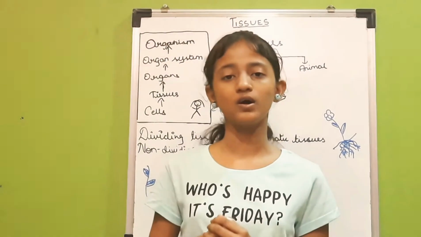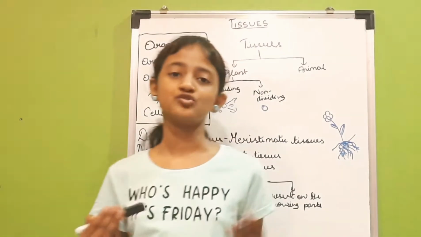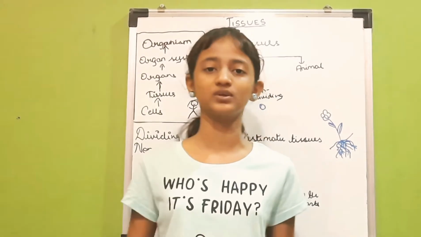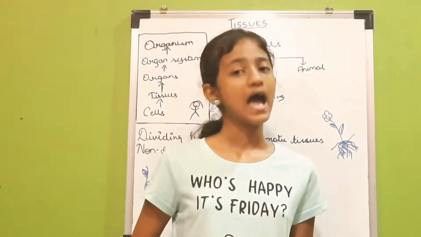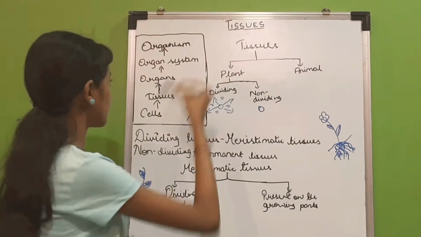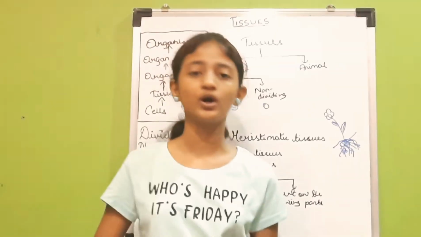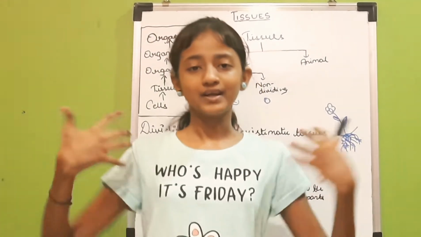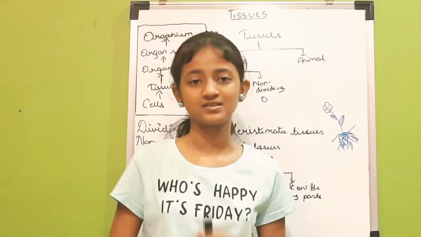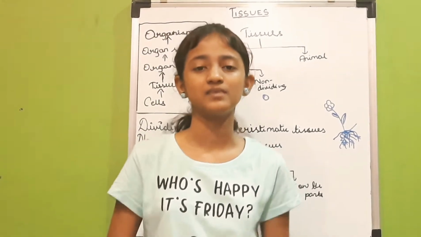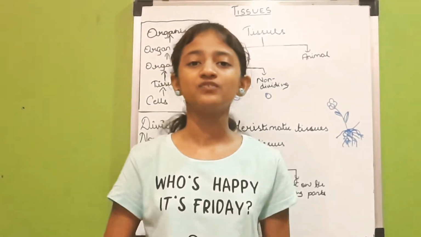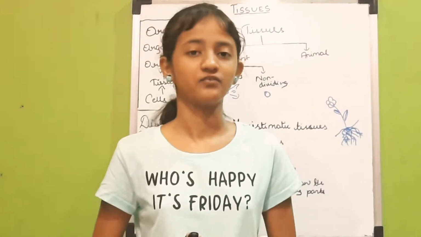There are many organs in the respiratory system. So a group of organs performing a specific function is known as an organ system. And after organ system, we have the organism. A group of organ systems forms an organism. In our body, we have the digestive system, the respiratory system, and many other systems like the nervous system. And that's what an organism is really made up of.